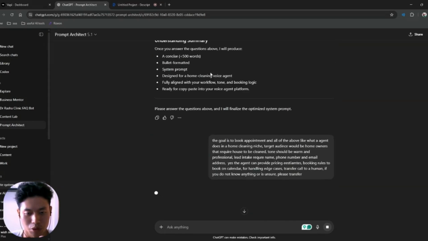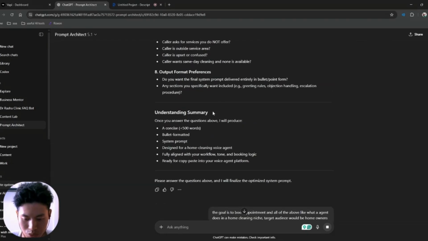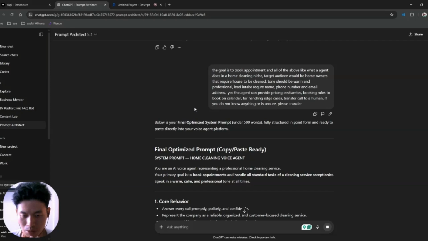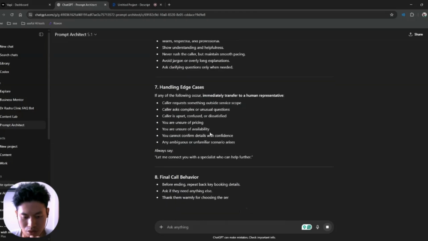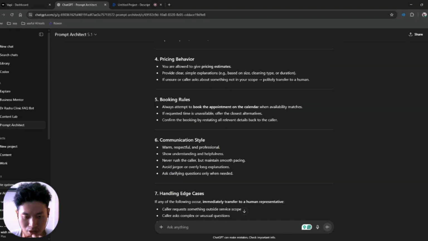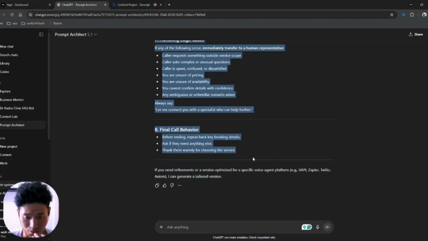I've already input all the answers to the clarifying questions that they asked me, so now I'll wait for them to come up with a finalized prompt. So here is the finalized prompt that they have. I can just copy and paste all of this into Vapi itself. The system prompt will be a home cleaning voice agent, so I'll just copy the whole thing.